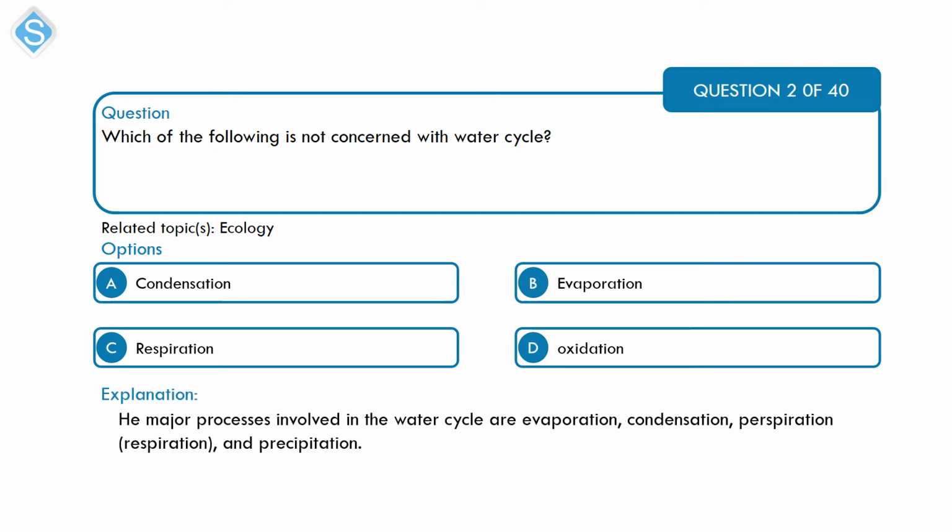Okay, so the water cycle features processes that contribute to the uptake of water and the output as well. So the major processes that are involved in the water cycle, they are evaporation, condensation, perspiration, which relates with respiration, and precipitation. Evaporation takes water, all right. Condensation returns water, perspiration returns water, precipitation also returns water. The process here that is not connected with the water cycle is oxidation, and that is option D.